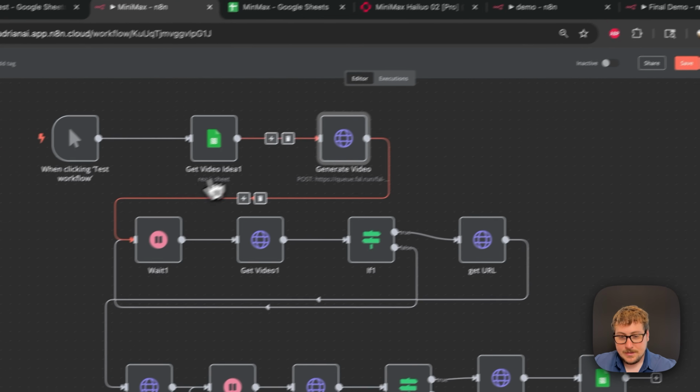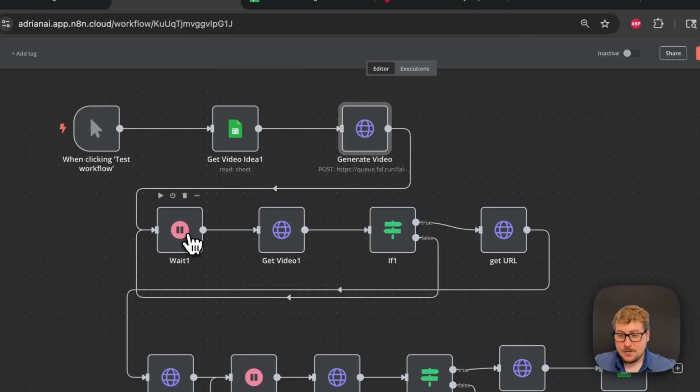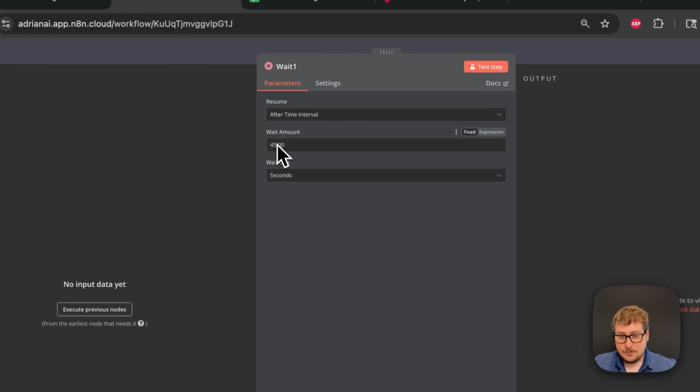Now this is an important thing. Normally we have the wait, and we need to make sure that the wait time is ample, and when it comes to videos it does take a lot longer.